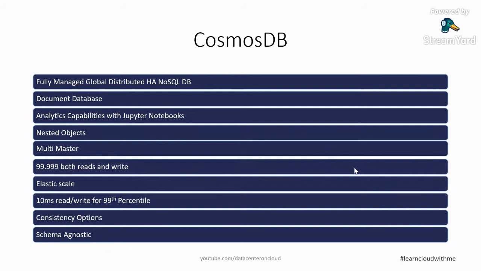So this is also supported, because this is where Microsoft is pushing their homegrown planet scale database, and they are giving a lot of SLAs and guarantees around read and write, near about 10 milliseconds, or they are giving some kind of percentile guarantees here. And it is scaling very heavily, very fast. So if you are planning to use a NoSQL database, you can surely think about this product. And it comes in different flavors. They have different kinds of APIs, like Mongo compatible, Cassandra, Gremlin for the graph API.